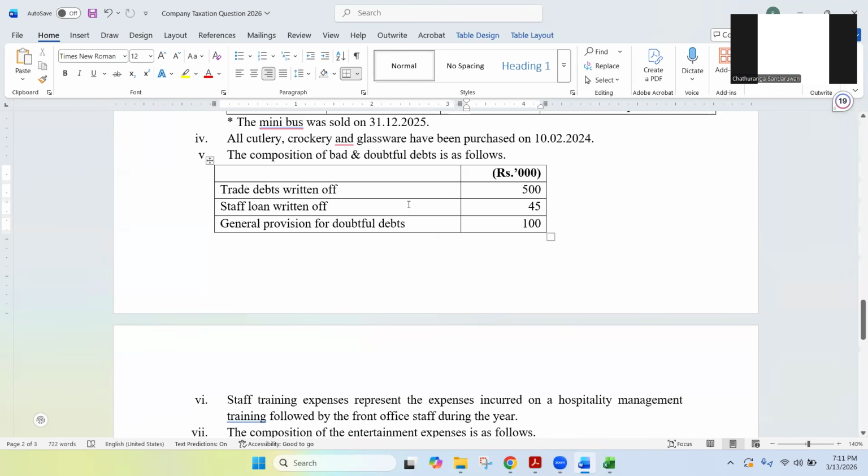One method: already 645 deducted, but actually only 500 is deductible for taxation, 145,000 not deductible. So we have to add back this 145. It is not deductible. We'll do that first.